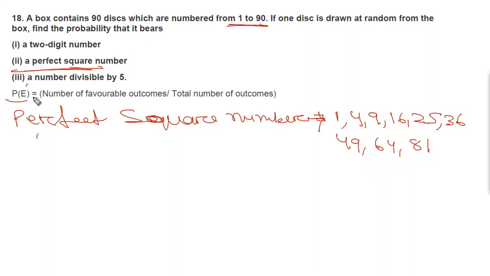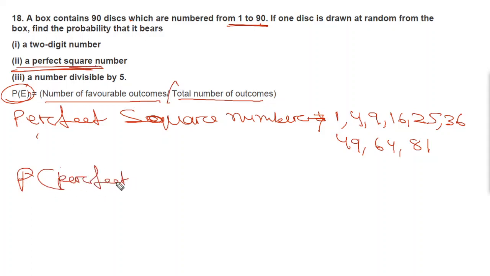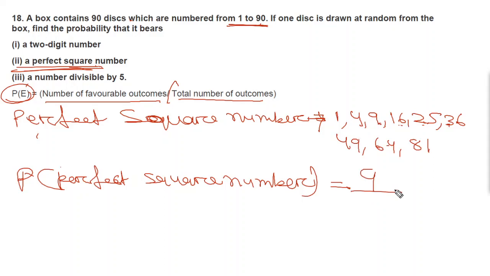Then we can write the formula: probability of E is equal to number of favorable outcomes divided by total number of outcomes. So now we'll find the probability of a perfect square number, which will be equal to favorable outcomes 9, divided by total number of outcomes, 90. So 9 by 90, the 9 will be cancelled, then it will be 1 by 10.